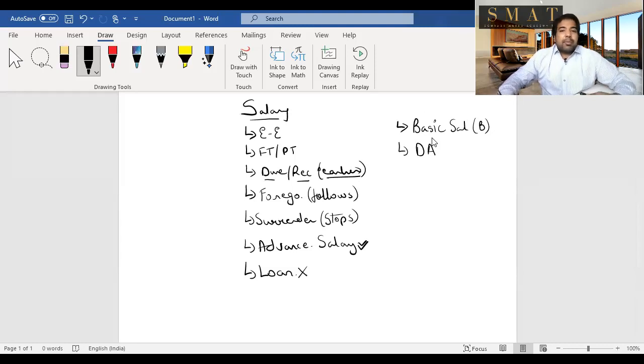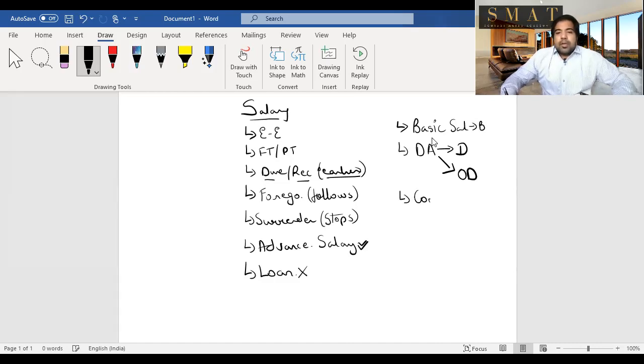And dearness allowance can be broken up into two parts. One is that dearness allowance which forms part of retirement benefits, which we will call D, and that dearness allowance which does not form part of retirement benefits. So in the exam, they will give you dearness allowance and they will tell you that this 40% or 20% or 10% is as per terms of retirement benefits. Then separate it immediately and call one D, and the other one which is not in terms of retirement benefit, we'll call it OD. So this one is B, this is D, and this is OD.